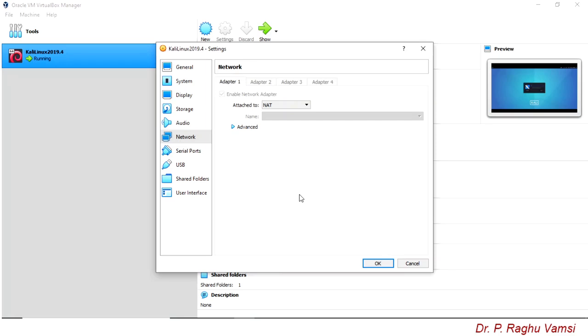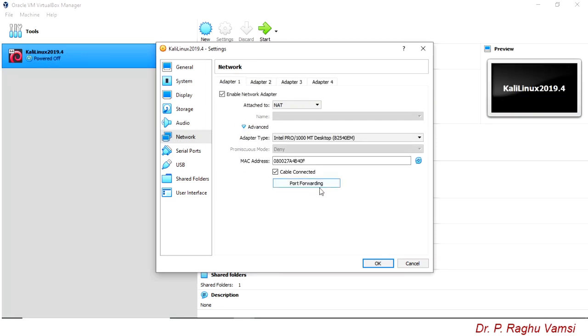Now we'll see some more aspects of network address translation, that is port forwarding. Port forwarding is a feature that I briefly mentioned in the last video but did not explain in detail. In this video I am going to explain the port forwarding concept.